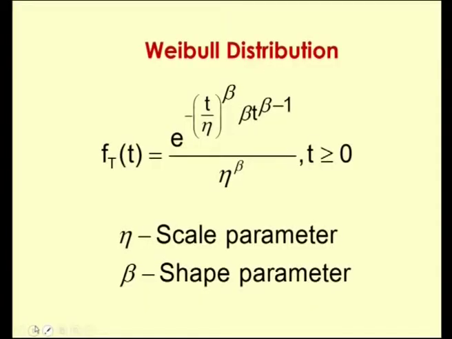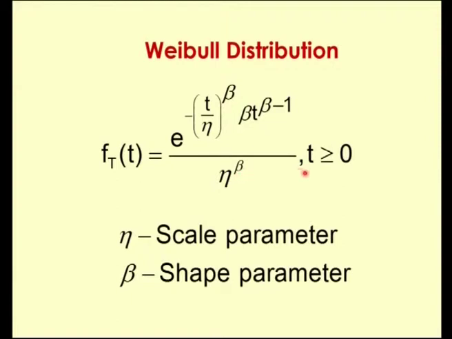Another interesting and prime distribution which is used in reliability theory is the Weibull distribution. The PDF of a Weibull random variable capital T is given by f_T(t) equal to e power minus (t by eta) whole power beta, into beta times t power beta minus 1, the whole thing divided by eta power beta.